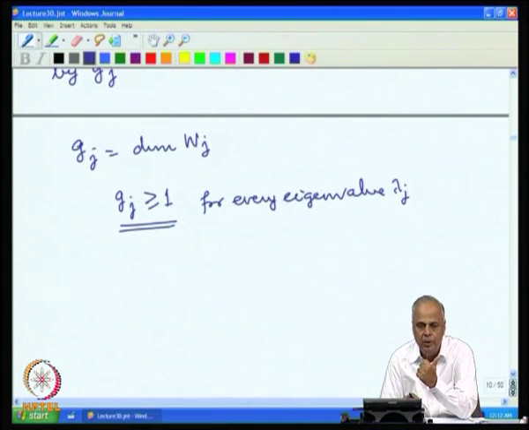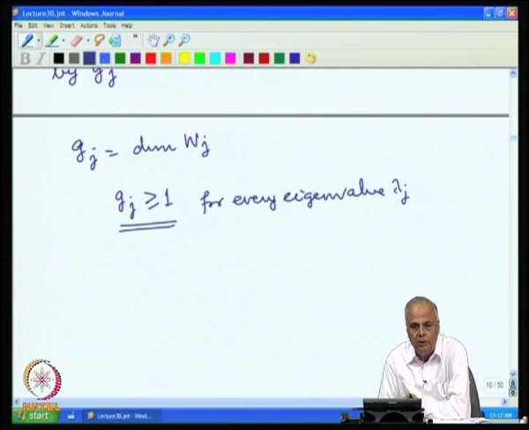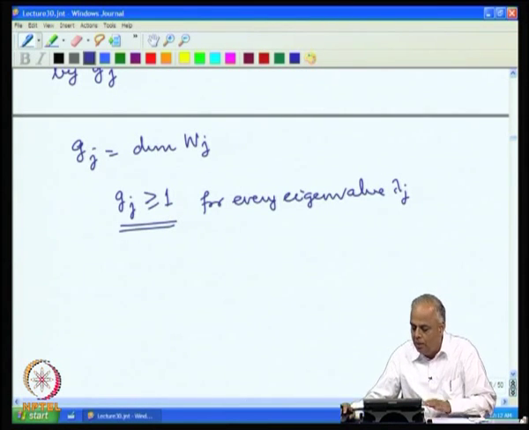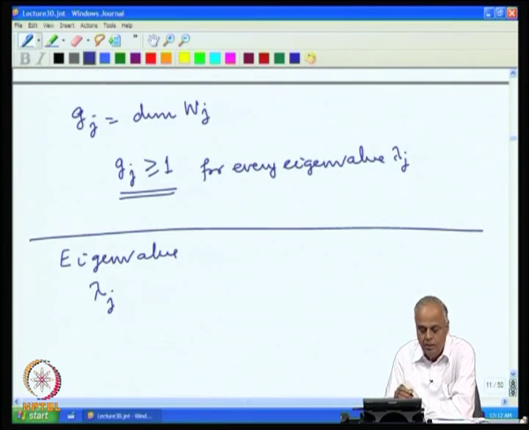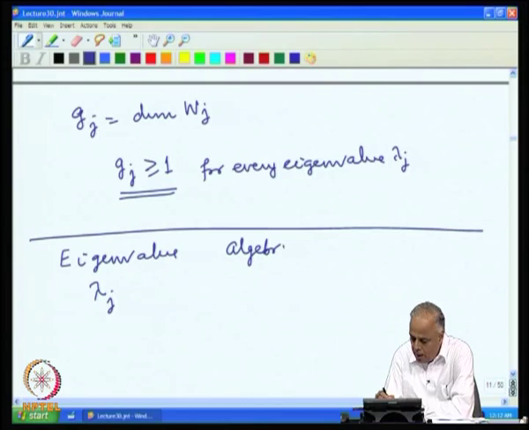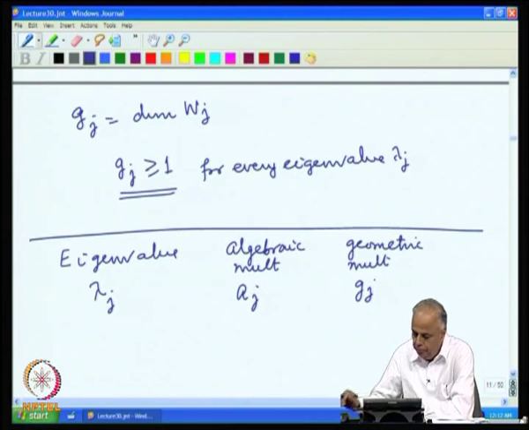One is A j, the algebraic multiplicity, which is the multiplicity as a root of the characteristic polynomial, and the other is G j, the geometric multiplicity, which is the dimension of the eigenspace corresponding to the eigenvalue lambda j.